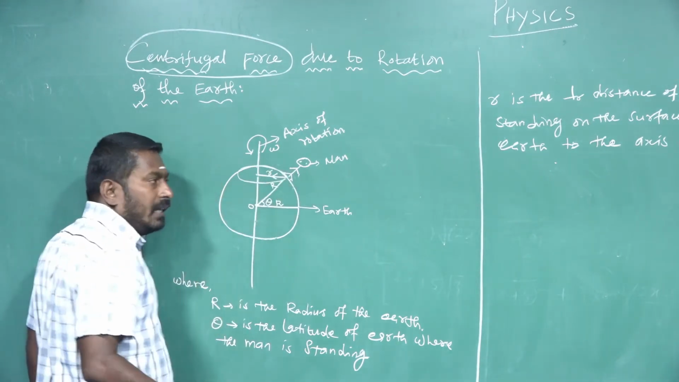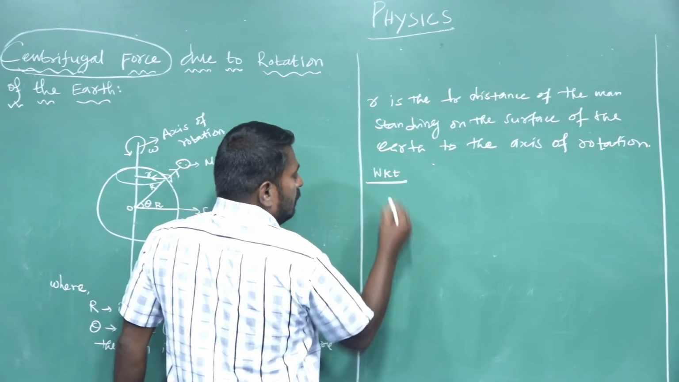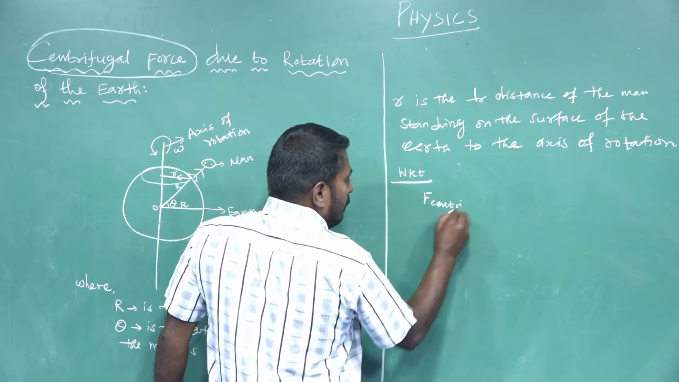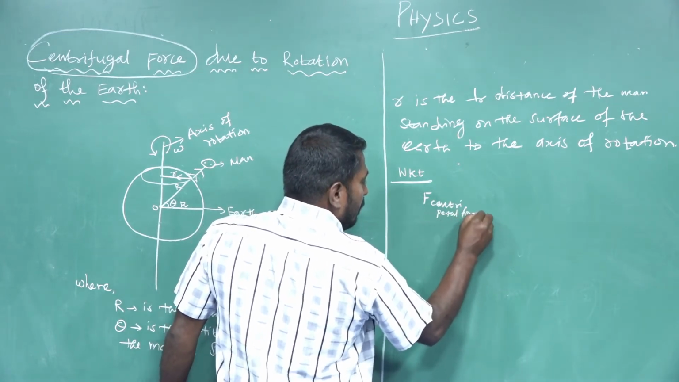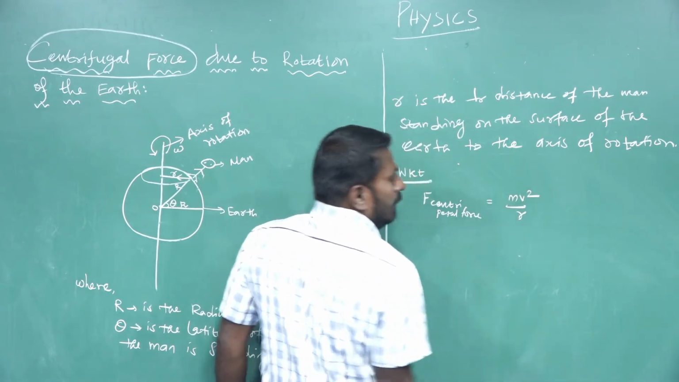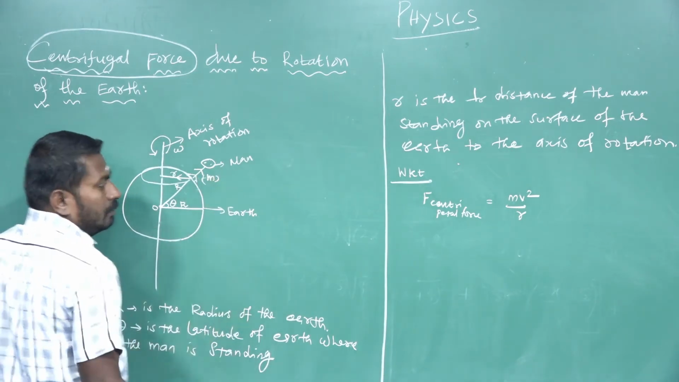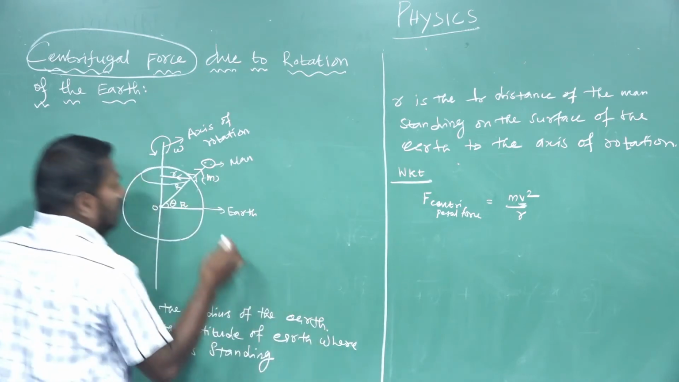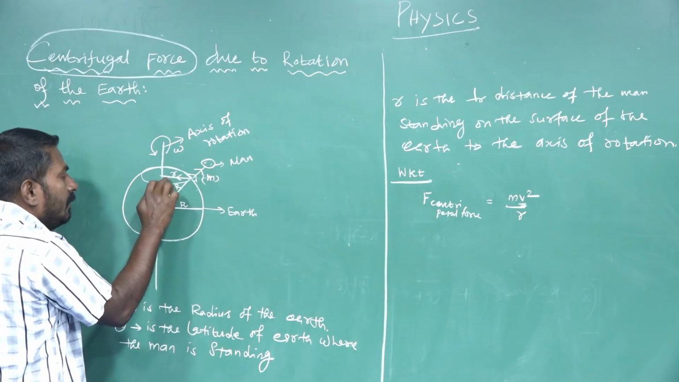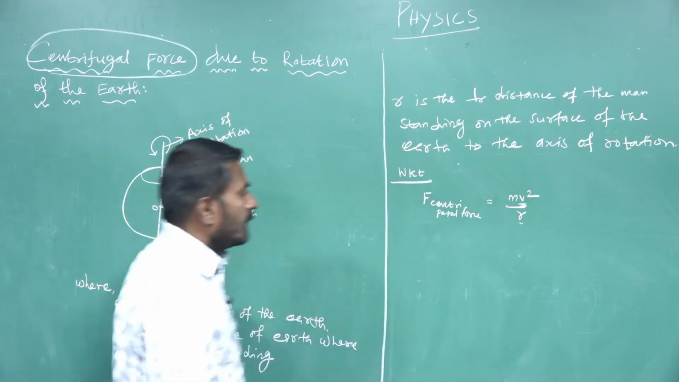Therefore, we already know that centripetal force is experienced by a man. Centripetal force is equal to m v squared divided by r. Small m is the mass of the man, v is the linear speed of the man rotating on the surface of the earth with the radius of the circular path small r.